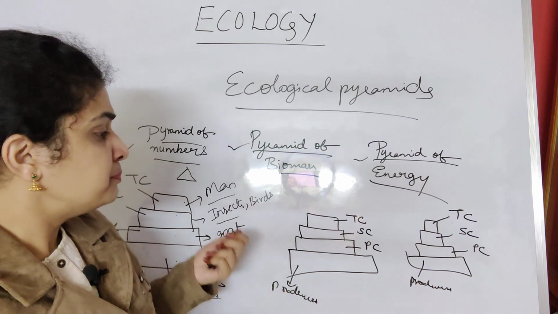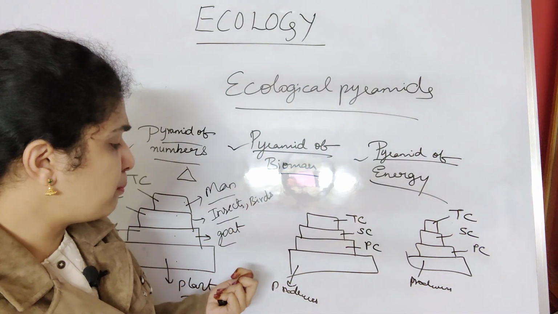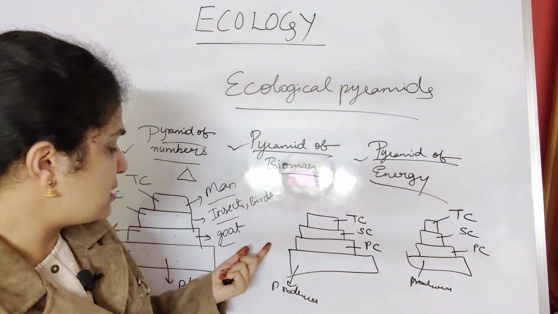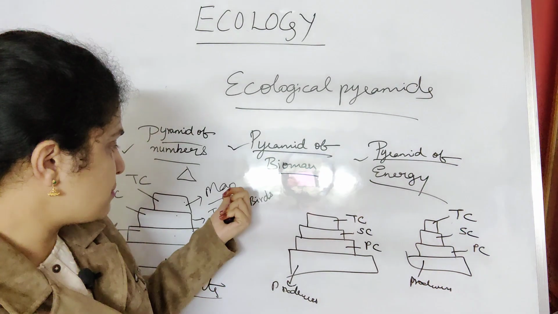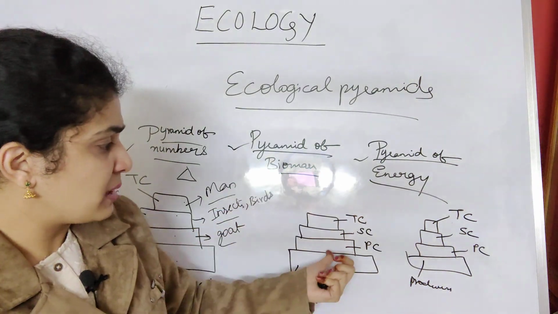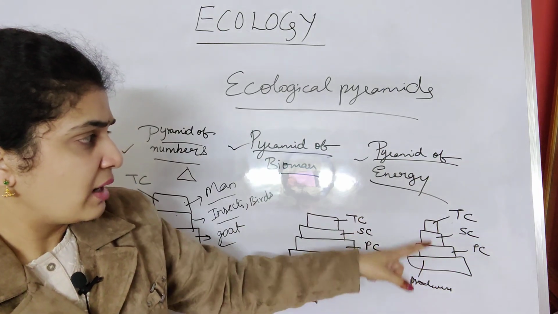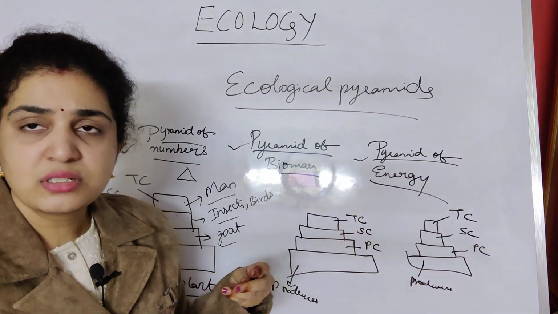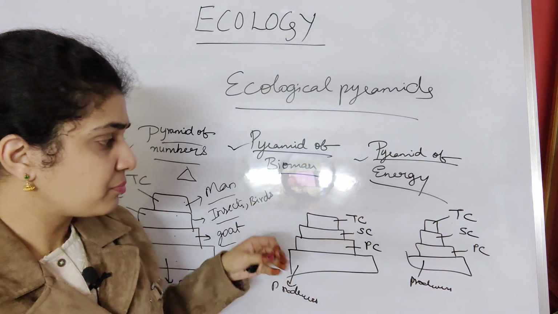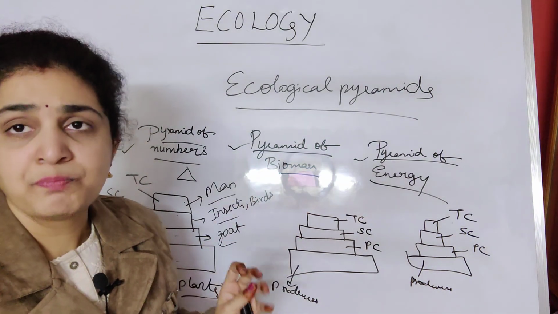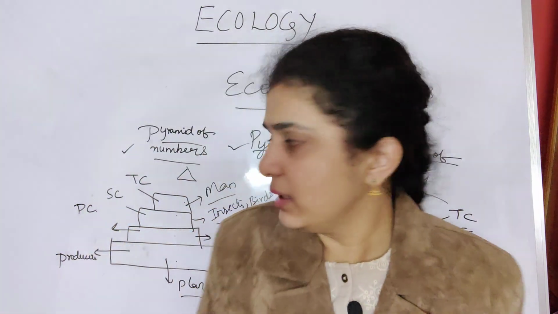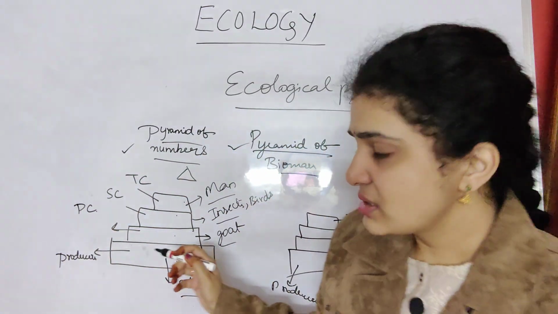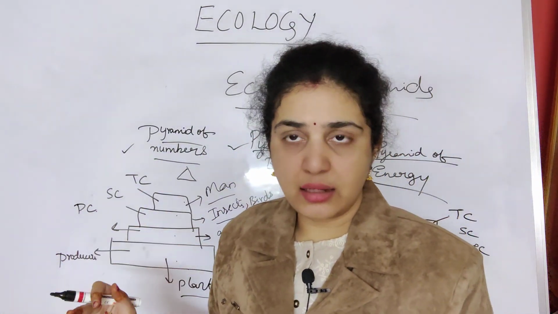And the important point that you should remember is it will vary. Suppose these are plants, goat, insects, birds, man: producers, primary, secondary, tertiary. Again, it will vary, from base to the apex. Every time, remember, if they ask in any NEET question, first they won't ask like this direct bits.